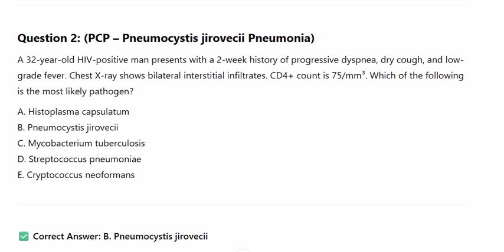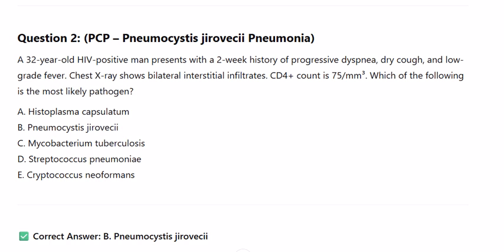A 32-year-old HIV-positive man presents with a 2-week history of progressive dyspnea, dry cough, and low-grade fever. Chest X-ray shows bilateral interstitial infiltrates. CD4+ count is 75 per microliter. Which of the following is the most likely pathogen? A. Histoplasma capsulatum, B. Pneumocystis jirovecii, C. Mycobacterium tuberculosis, D. Streptococcus pneumoniae,